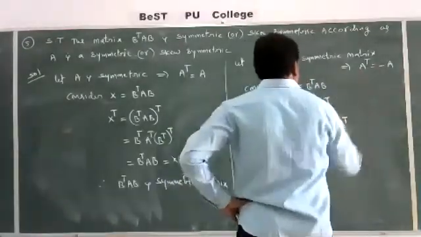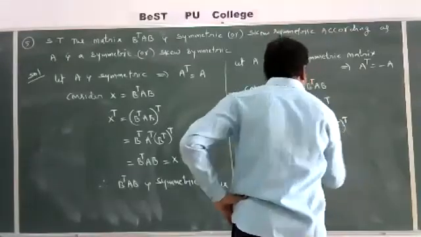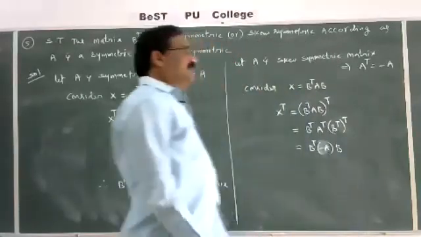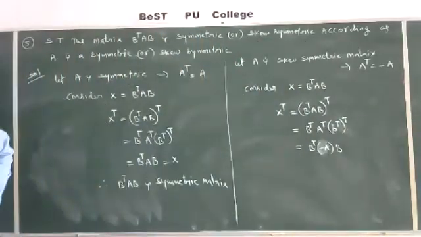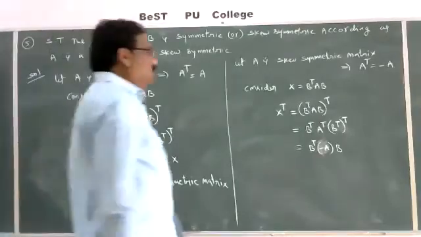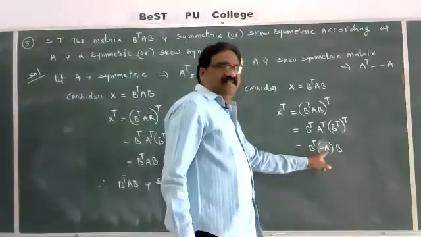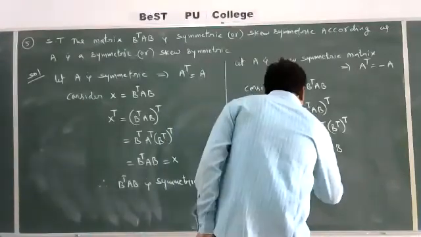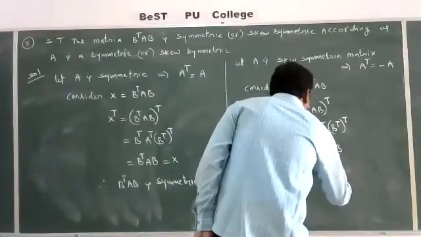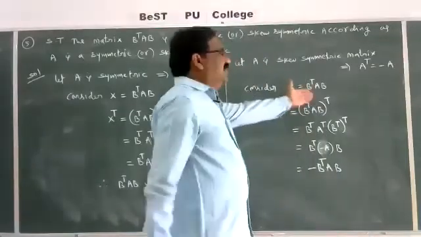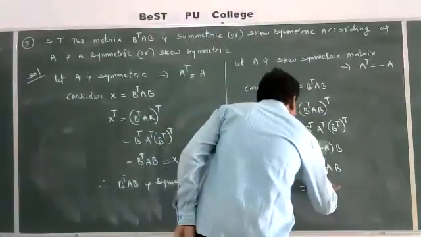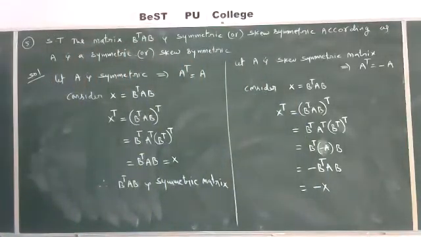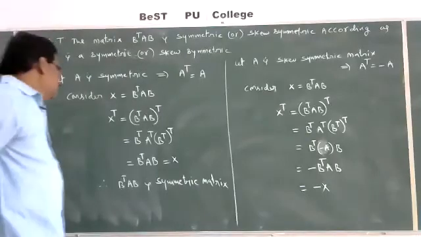So here A transpose is minus A, that is minus A into B transpose whole transpose is B by the property of transposes. Here minus 1 into A, minus A. Minus 1 is a scalar. You write like this, minus B transpose into AB. You get the same matrix, that is minus X. So you get X transpose is equal to minus X.